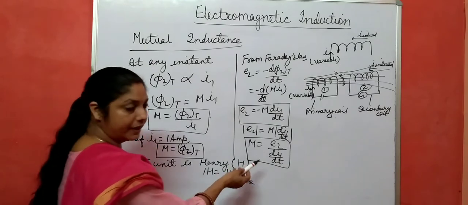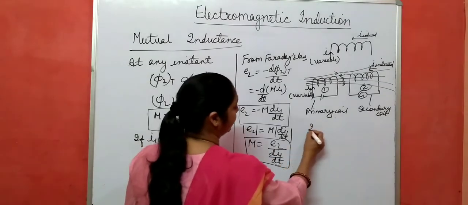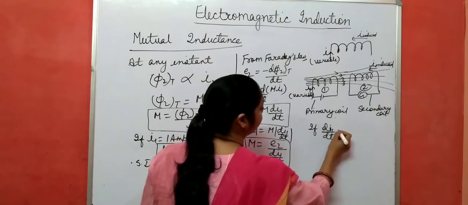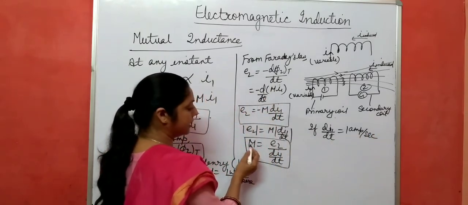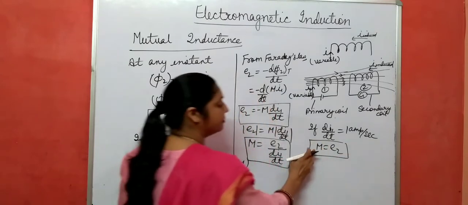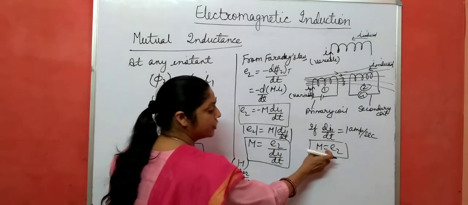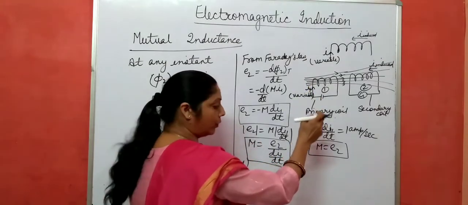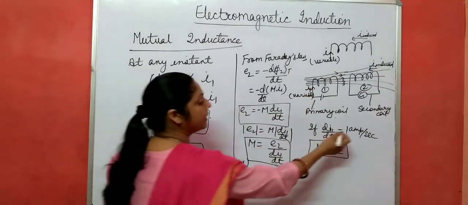How do we define this mutual inductance? If dI1 by dt equals 1 ampere per second, in that case this M becomes equal to E2. It means the mutual inductance or coefficient of mutual induction of two coils is numerically equal to the EMF induced in the secondary coil when the rate of change of current in the primary coil is unity.